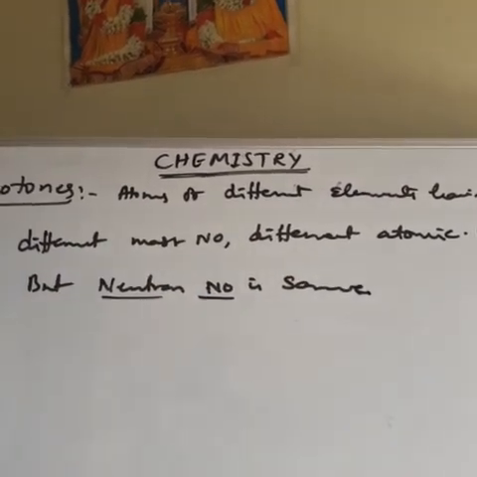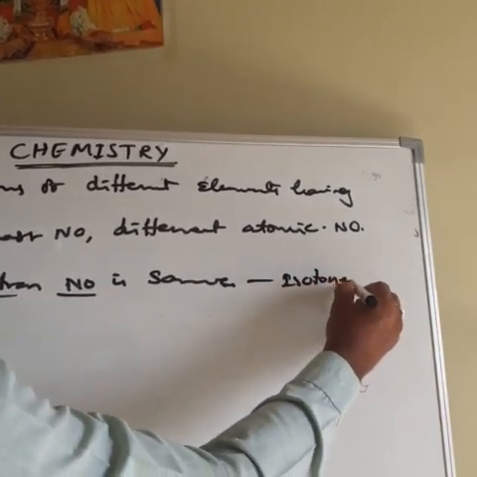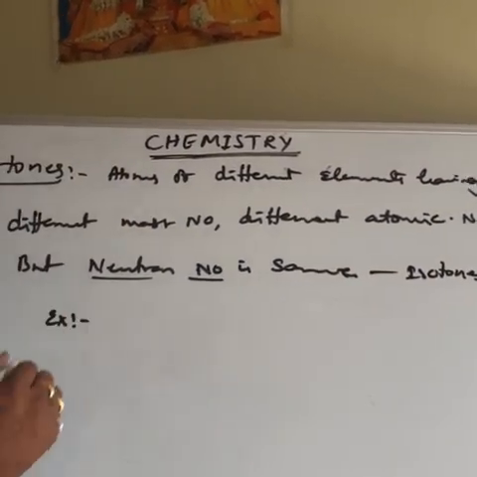You have to remember that point. That is called isotones. Then see the examples.